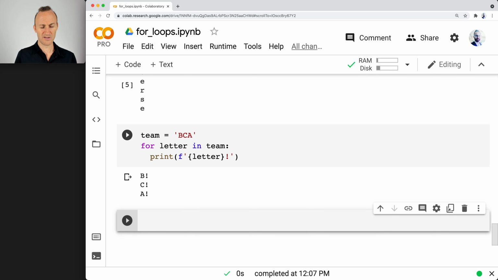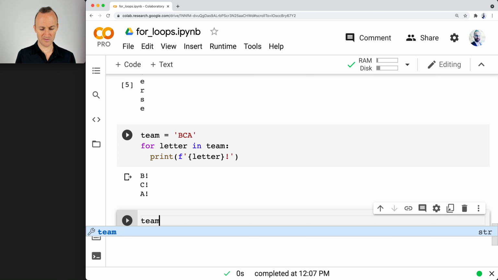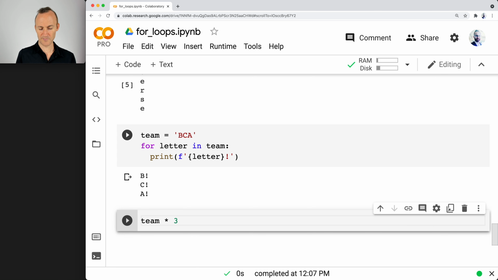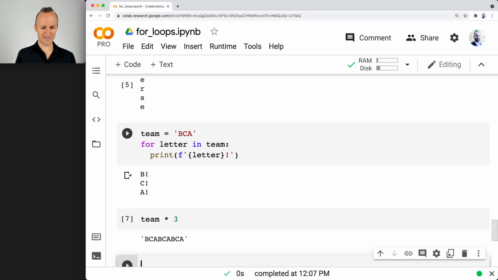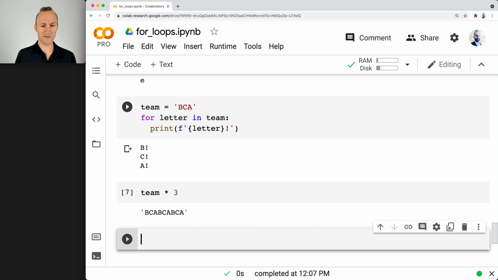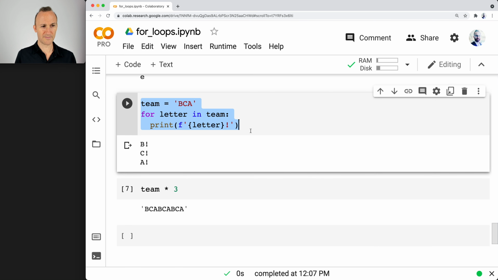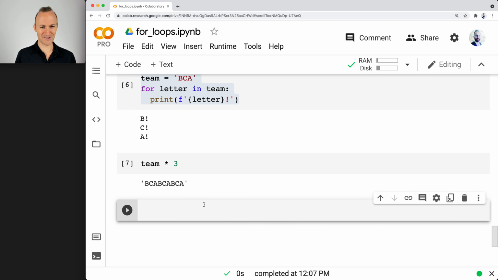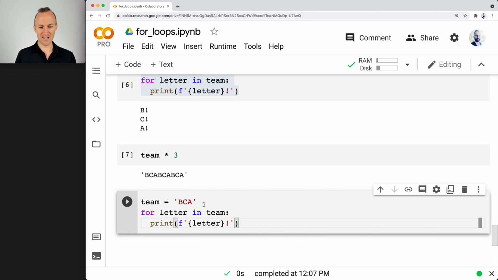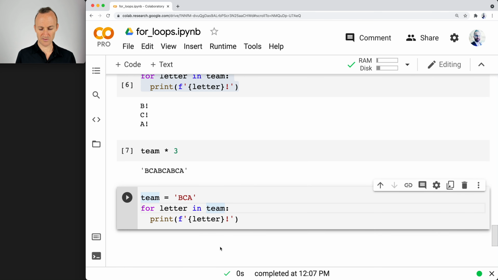All right. And I'll show you one last little fun thing that you could do. You can multiply strings by 3. So if I do team times 3, you'll be like, what? Can you really do that? You get it 3 times in a row, right? So in effect, I could modify this code. Okay, I'm just copying and pasting code in this case. There's a better way. And do the times 3 here.